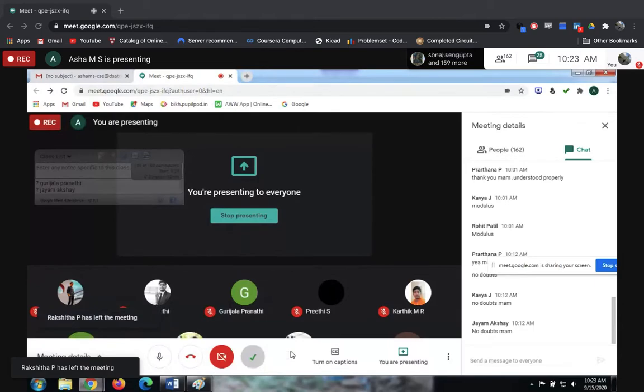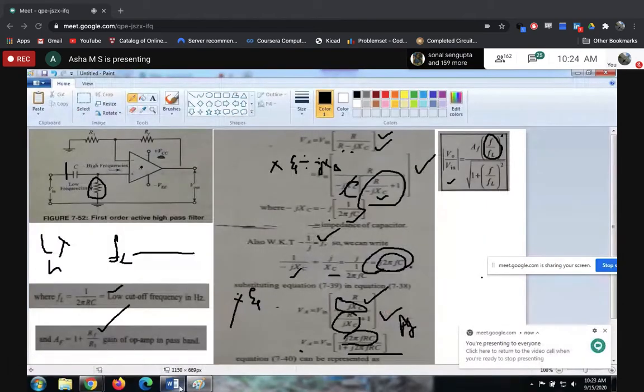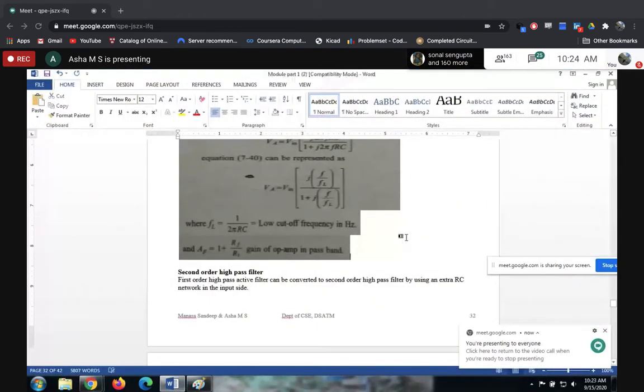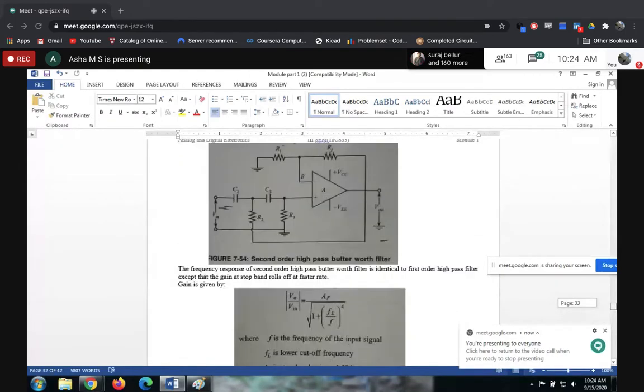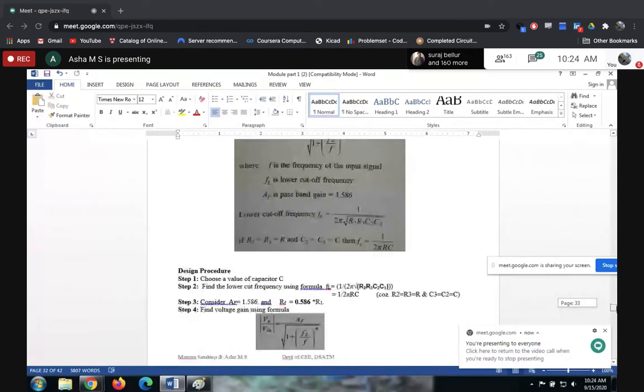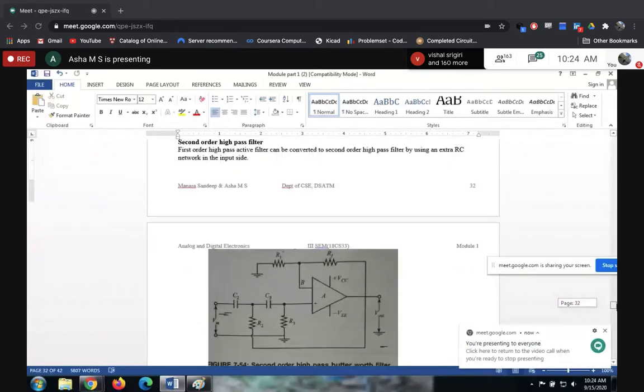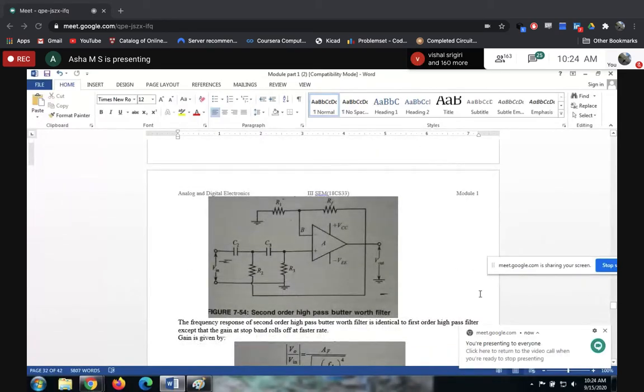So guys, this is the numerical of the high pass filter. This is what you should memorize and write. Let's move on to the next one, second order high pass filter. The same thing. In the second order high pass filter, you have two sets of RC.